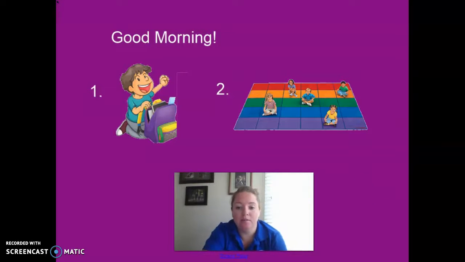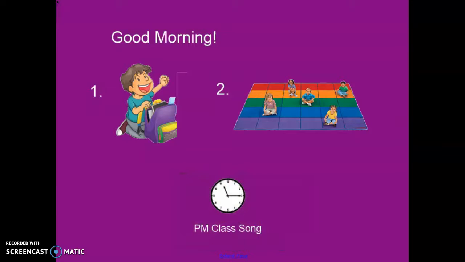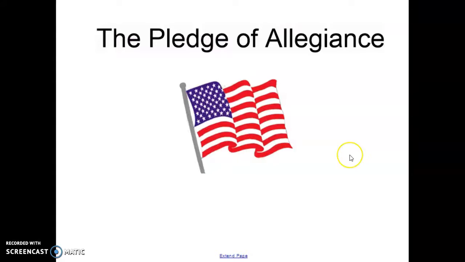That means you're going to put your hand over your heart and we are going to say the Pledge of Allegiance. I pledge allegiance to the flag of the United States of America and to the republic for which it stands, one nation, under God, indivisible, with liberty and justice for all. Okay, so